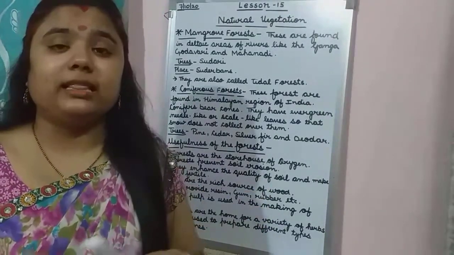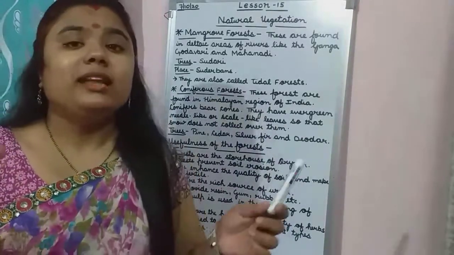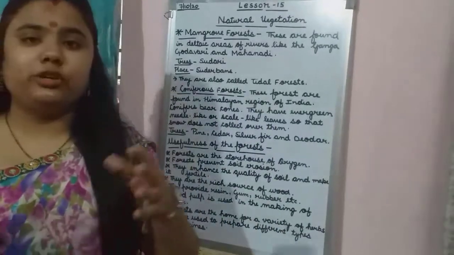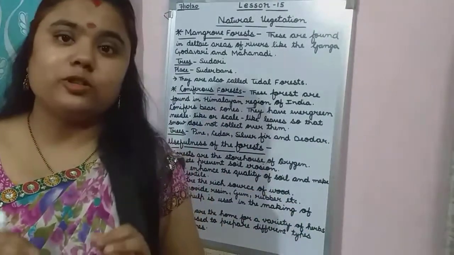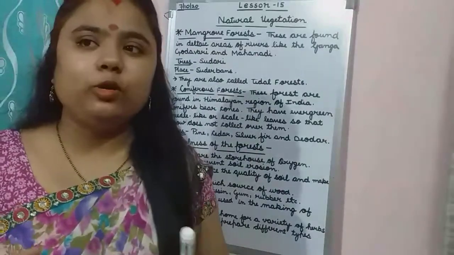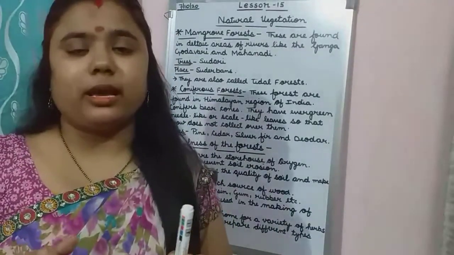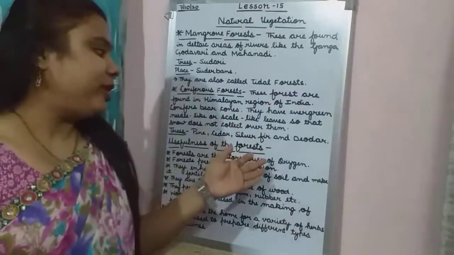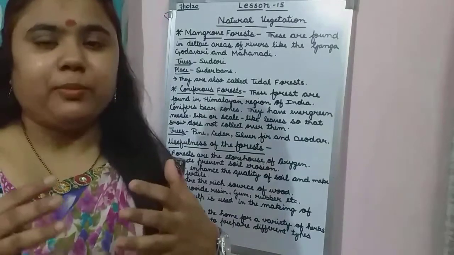The forests are the natural resource of our country. Natural resource means they give us so many types of things. Because of them we are able to live on earth. So the forests are a natural resource, and it is our duty to protect them.